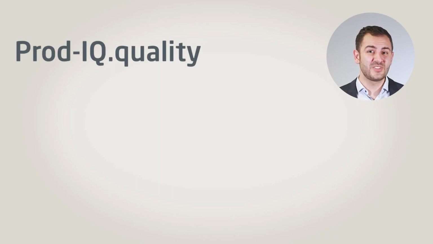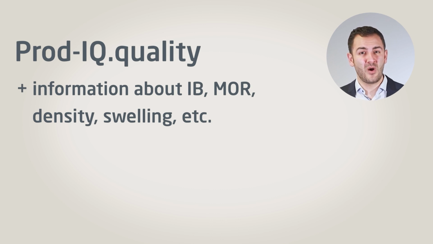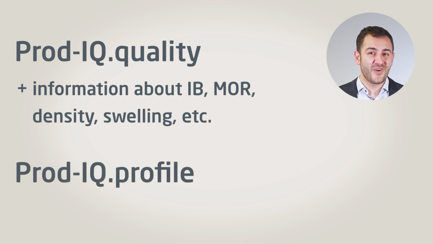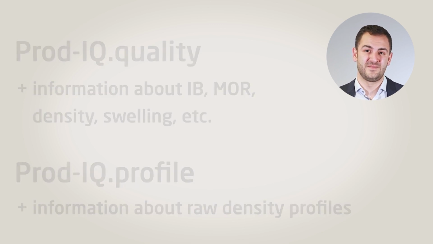Having ProductCube Profile and ProductCube Quality at your plant means that you will have full quality observations at any given time. With ProductCube Quality, you will have superior information about your IB, your MOR, your density, your swelling, and so on. And with ProductCube Profile, you will have superior information about your raw density profiles, without any waste. Start simulating your press and get in touch to get your plant ready for Industry 4.0 modernizations, because future is now.